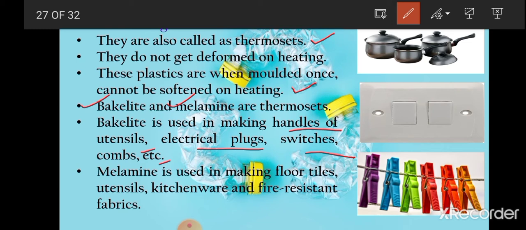That is why they are used in manufacturing fire resistant fabrics, and they are also used in making floor tiles, utensils, and kitchenwares. But one problem is there, recycling of thermosetting plastics is very difficult because they cannot be remolded.